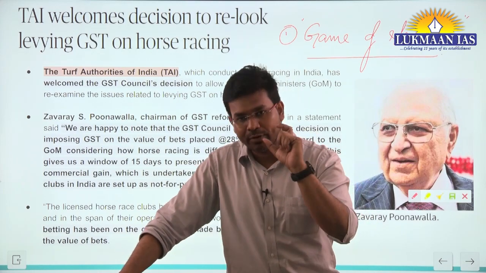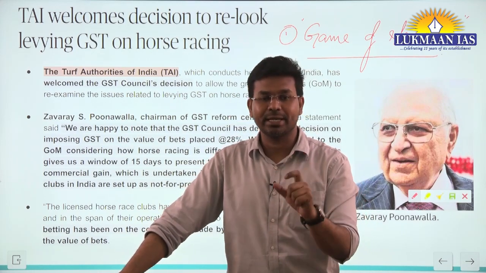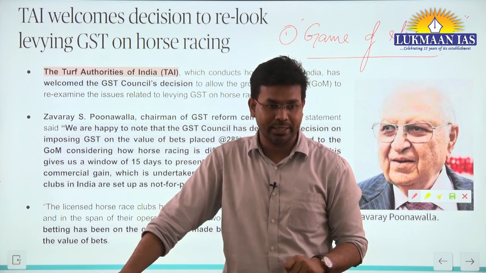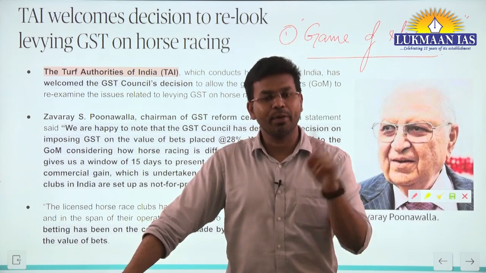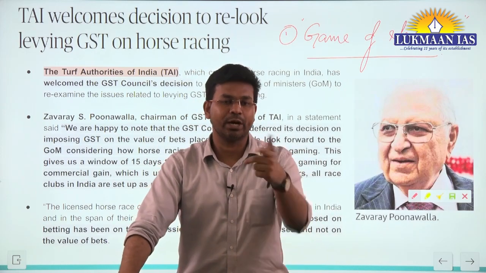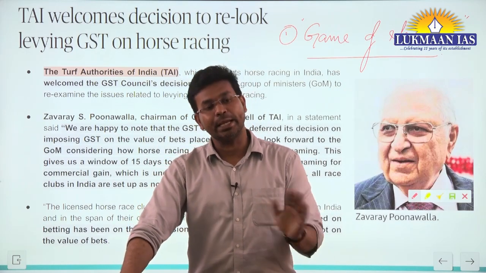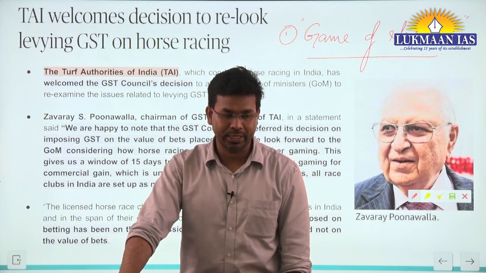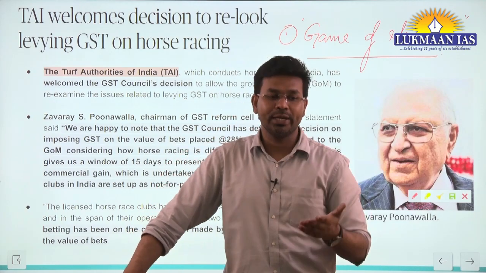Game of chance is something which is highly regulated in India. In many states, game of chance is not allowed. Betting is not allowed in game of chance. But in game of skill, betting is allowed, but that is also regulated.